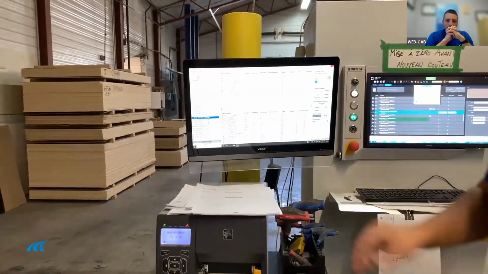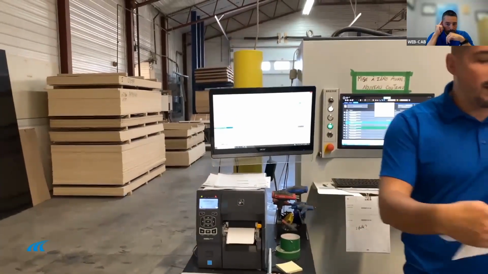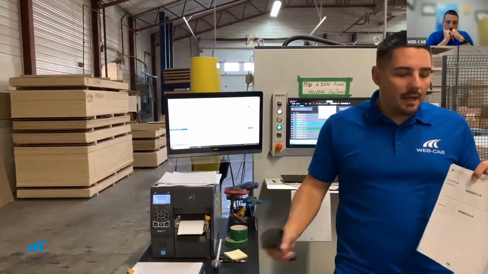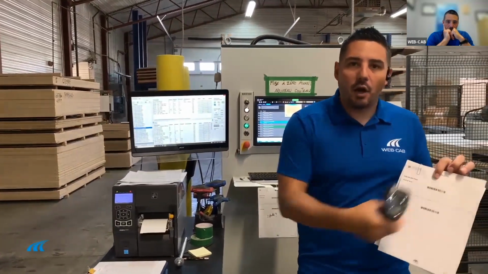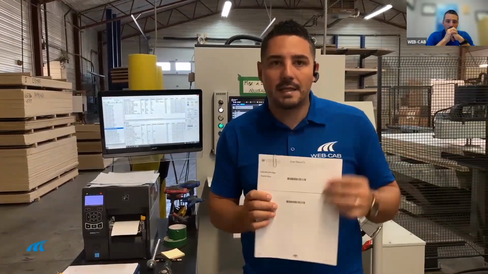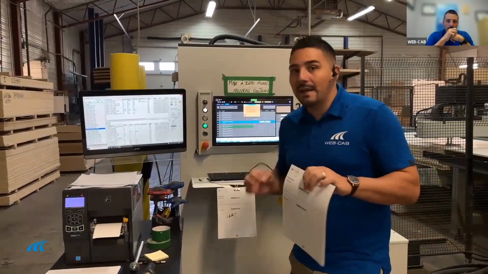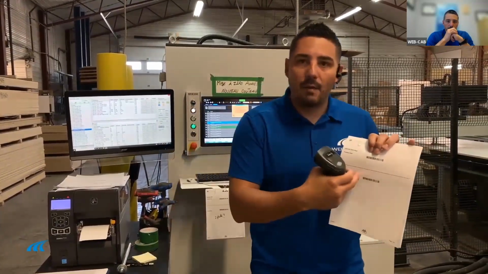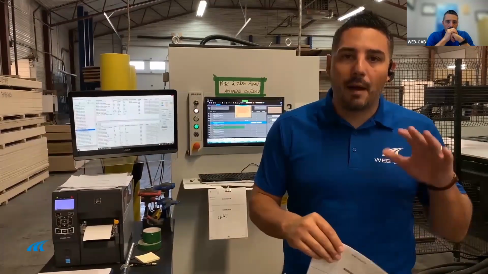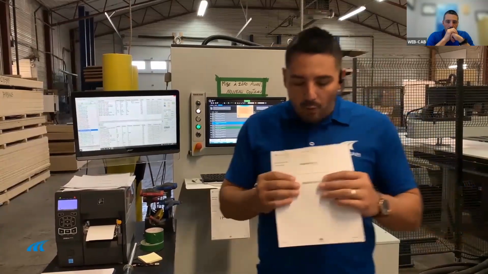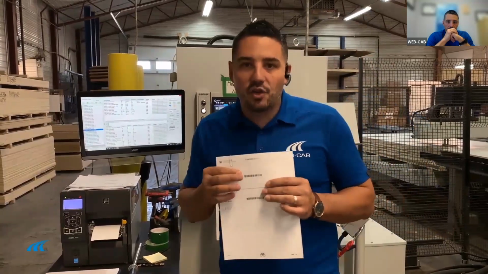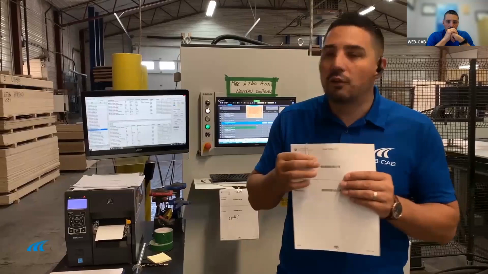What we're asking of the operator at the CNC is to use what we call a start and an end scan sheet. The operator comes in and scans the first barcode when he starts a project on the CNC. Then, when he completes the project at the CNC, he does the last barcode scan right here, and the system automatically updates the project to let you know it has been completed. We also ask him to do a first scan because it allows the production manager to know that the project has been started on the machine.